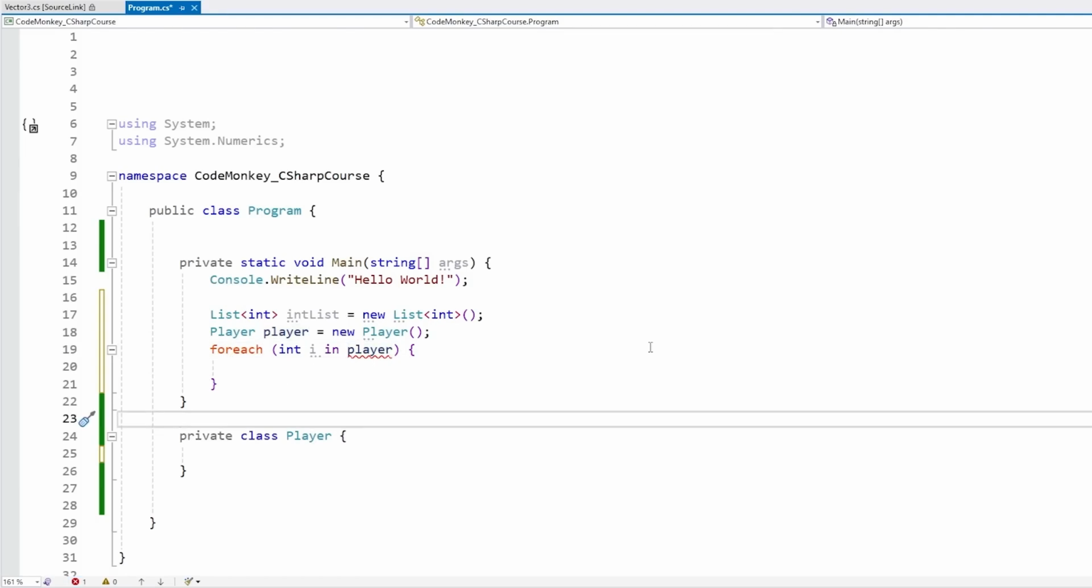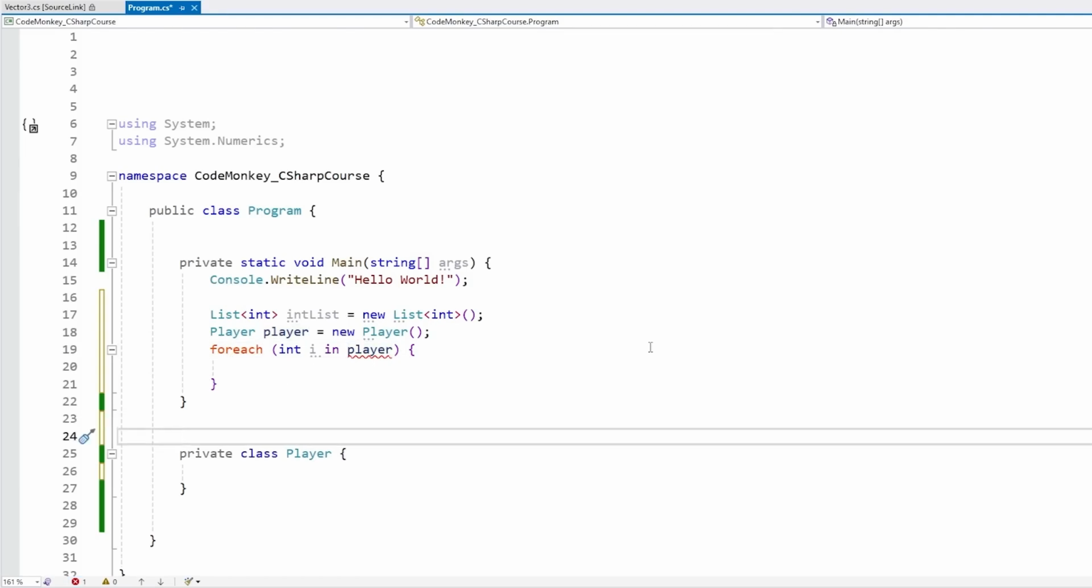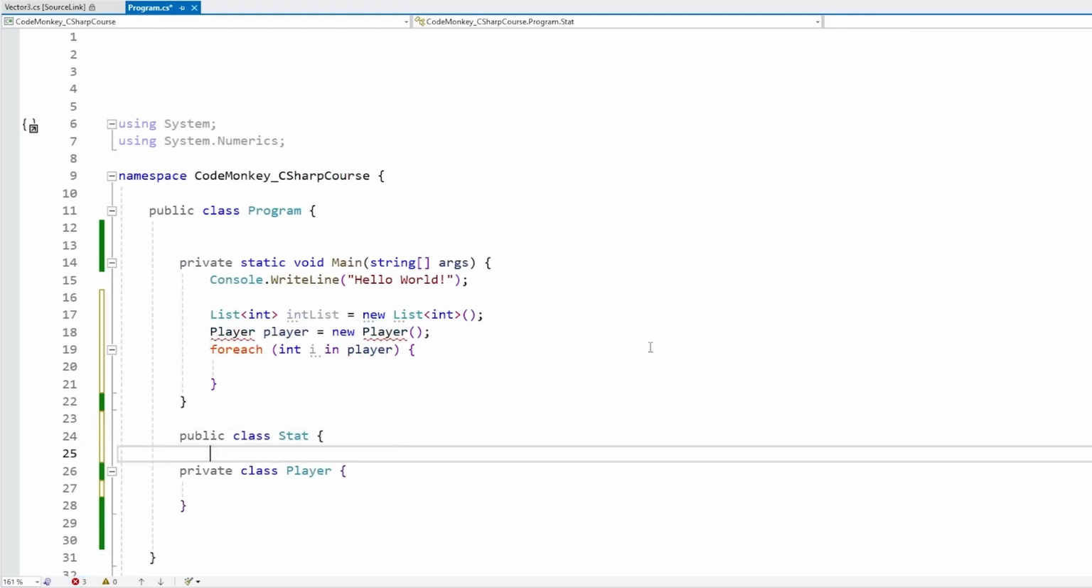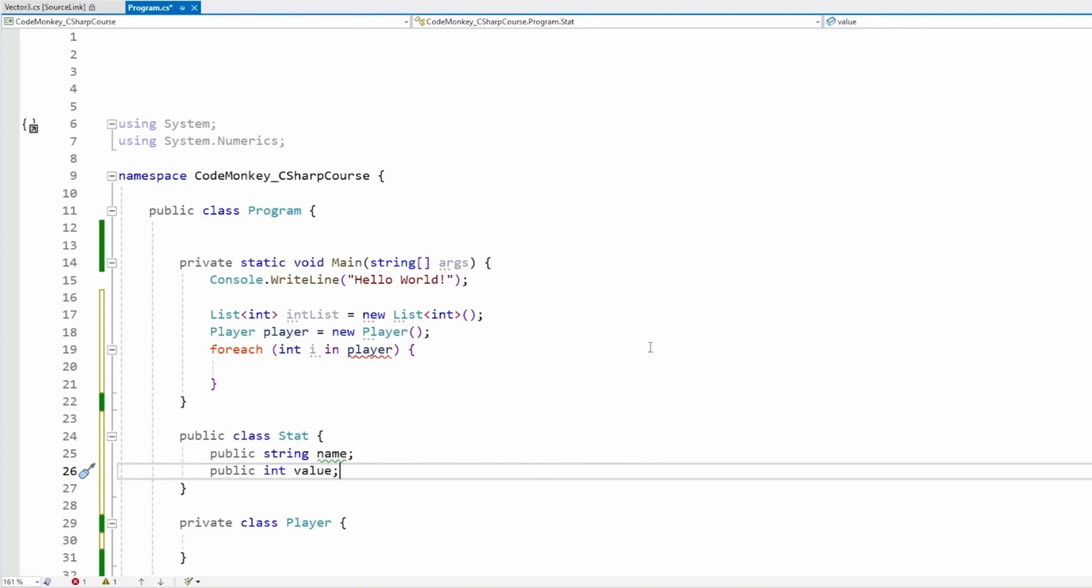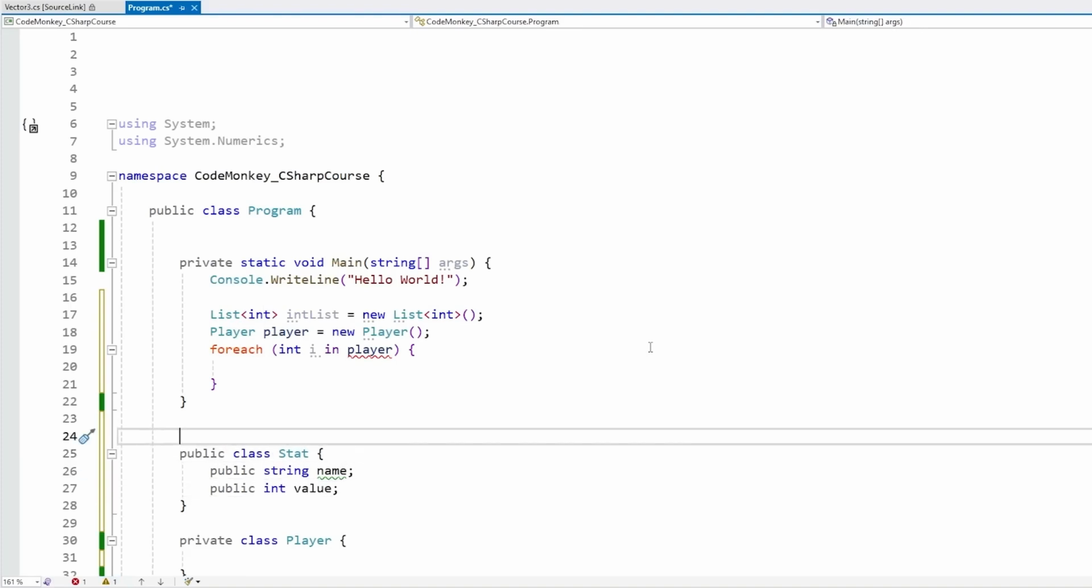For example, let's define a class for holding a single stat, so some kind of name and value. So just name it Stat, and inside just have a string name and just an int for the value. And then let's make a class to hold a bunch of player stats. So a class called PlayerStats.